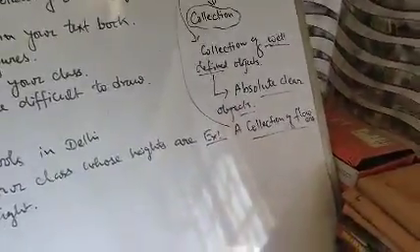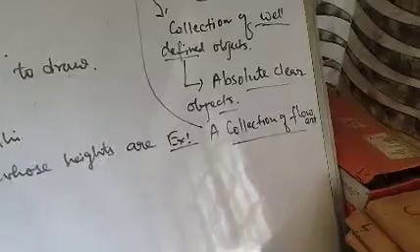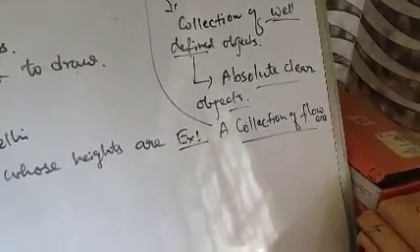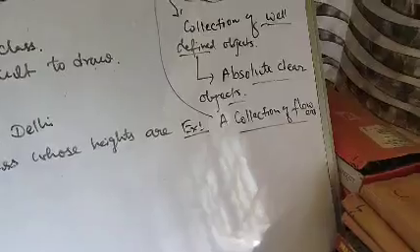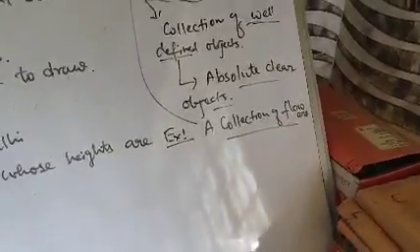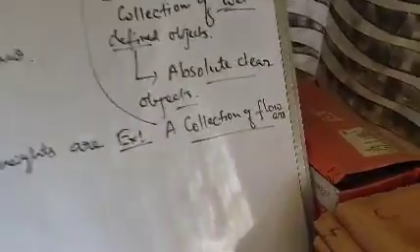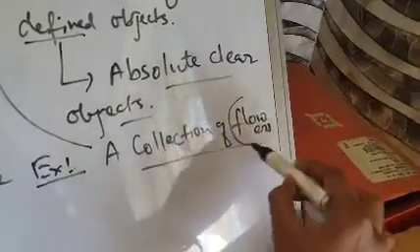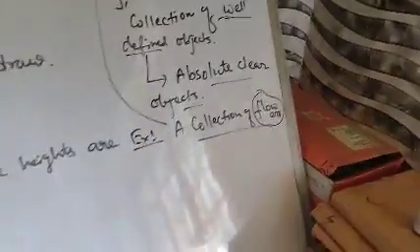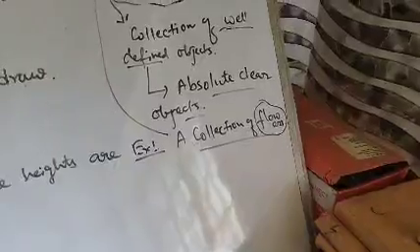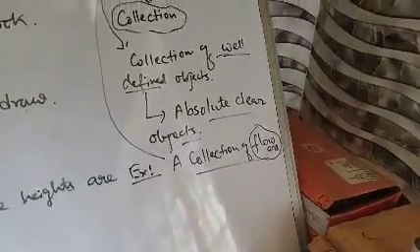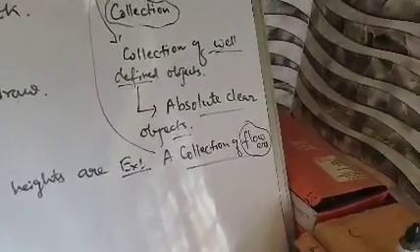The statement says only flowers. It is not mentioning anything like the color of those flowers, or the name of that flower. It is not defined anything.